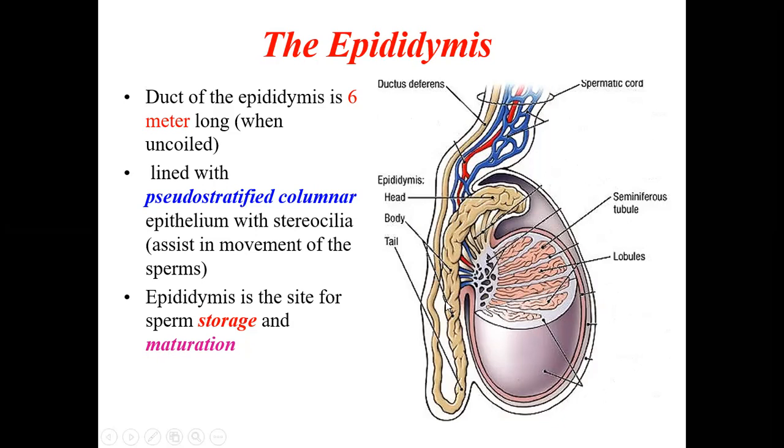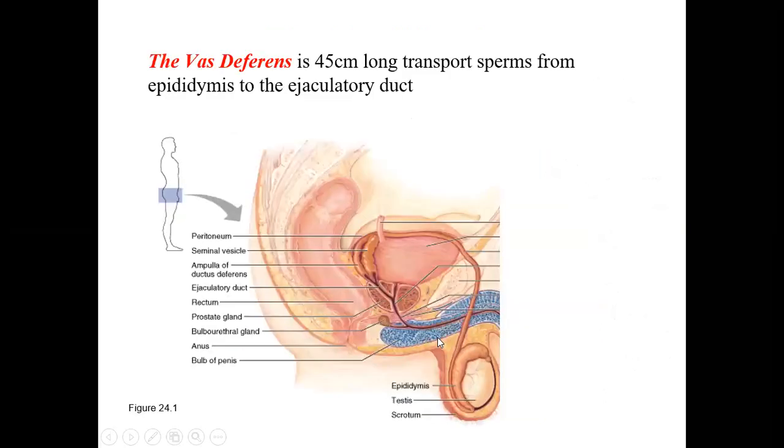Okay, so here will be the storage of the sperms, as well as they also help in the maturation of the sperms. So the sperms, even though they are produced in the testis, they mature when they come into the epididymis. And now from the epididymis, so this is the testis here, from there the sperms are pushed into the epididymis, here they are stored and here they mature, then they pass into a long duct called the vas deferens, sometimes called the ductus deferens.